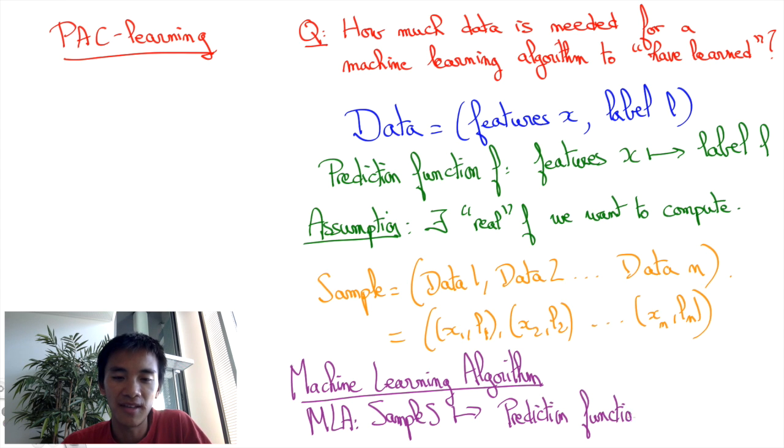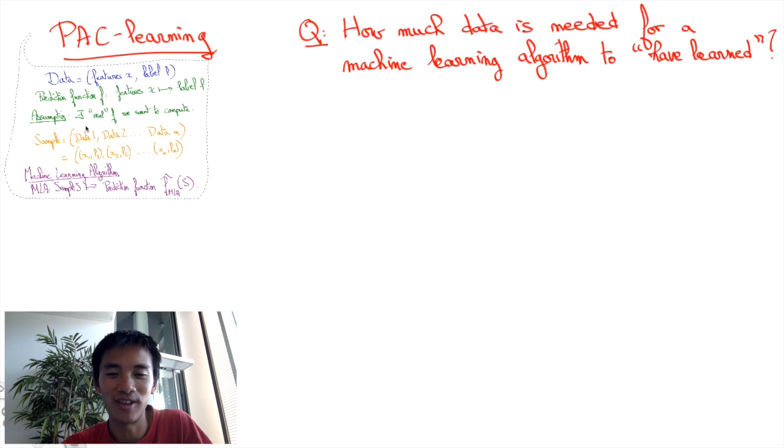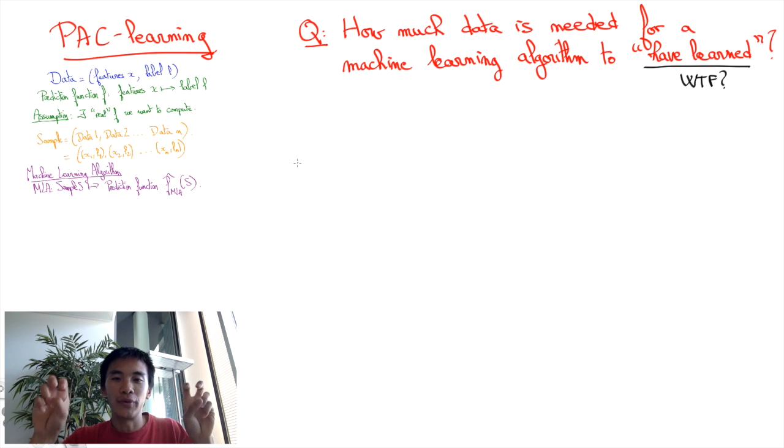It turns out that this very basic setting has a huge amount of applications. Well, I don't think I need to tell you the importance of machine learning these days. Now, let's get back to the fundamental question we raised. Evidently, the trouble with the question is that it is poorly phrased. There are actually two major underlying problems with it. The first trouble is what is meant by have learned.